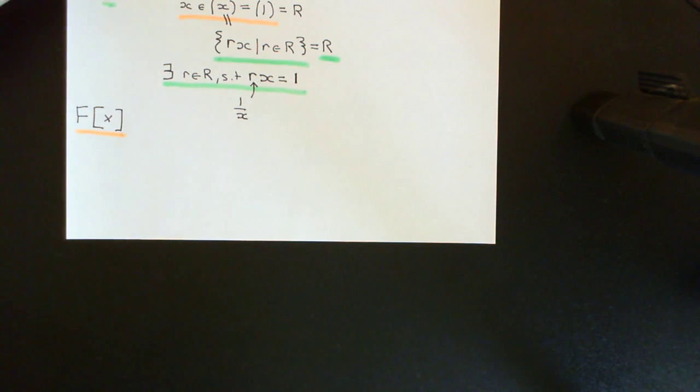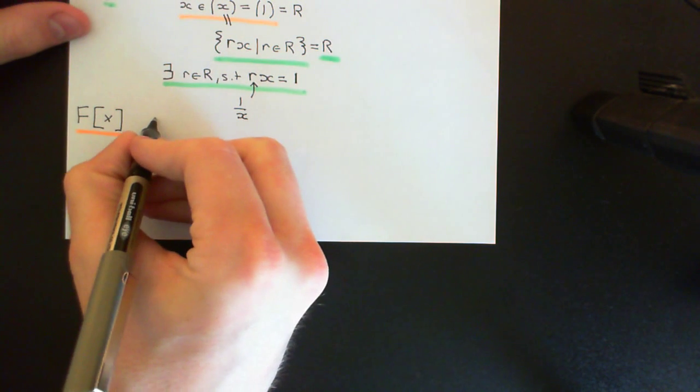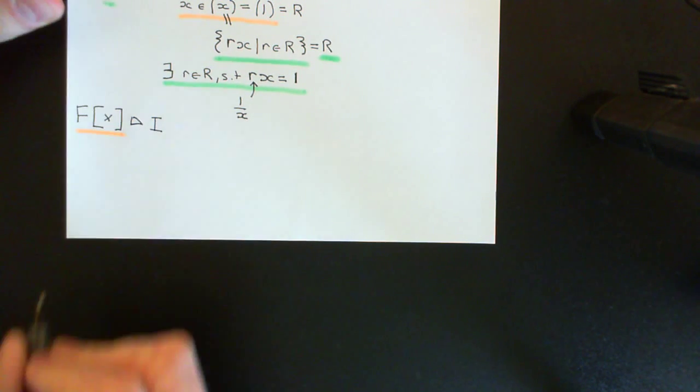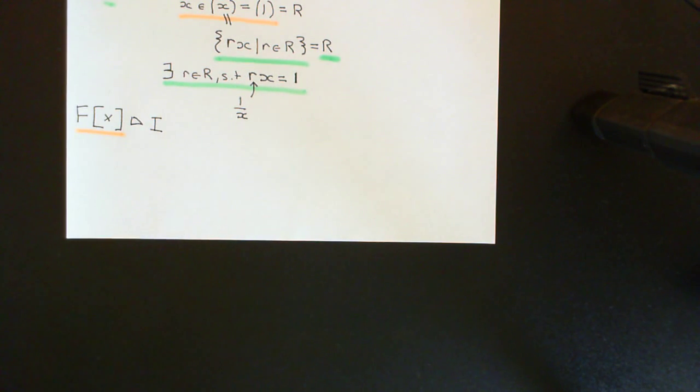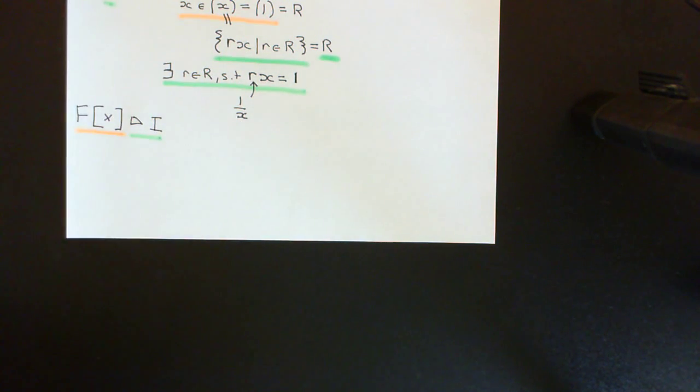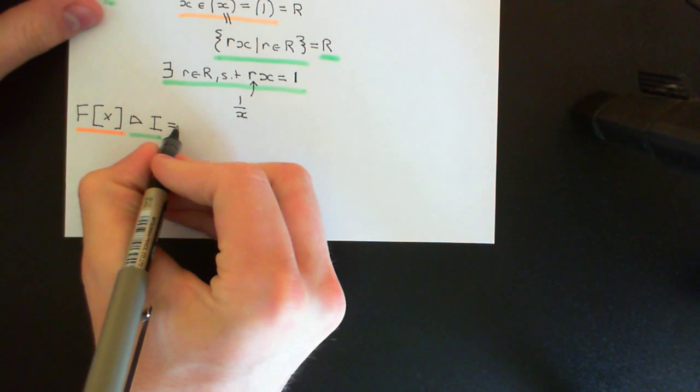What I now want to show is that if I have an ideal, which I'll call capital I, which is an ideal of the ring of polynomials over the field capital F, then this is in fact going to be a principal ideal. So I want to show that any ideal is a principal ideal generated by some polynomial. Okay, so I can write it like so.